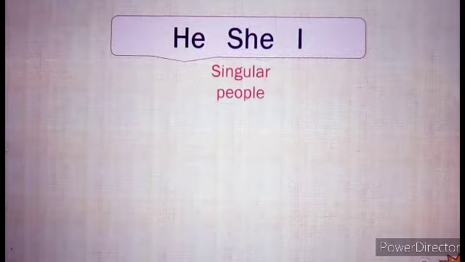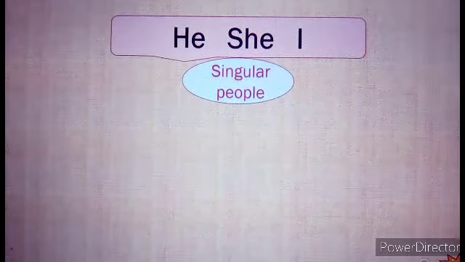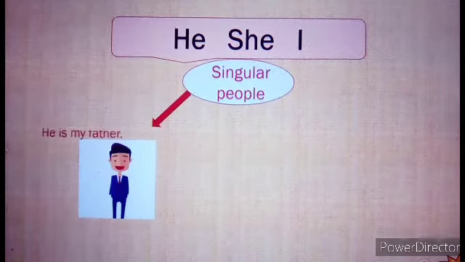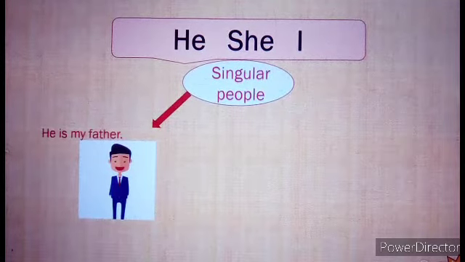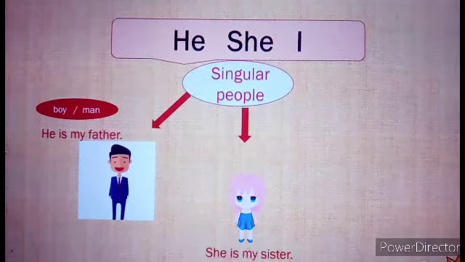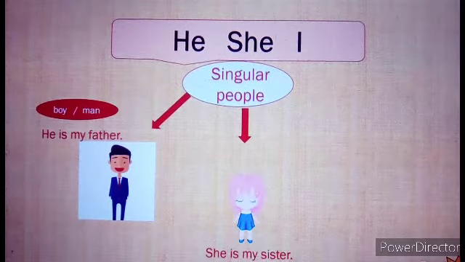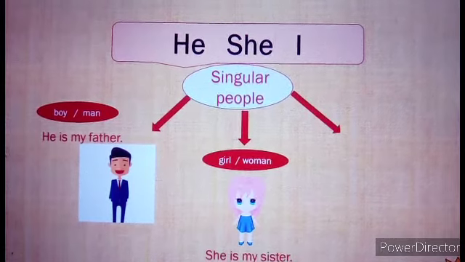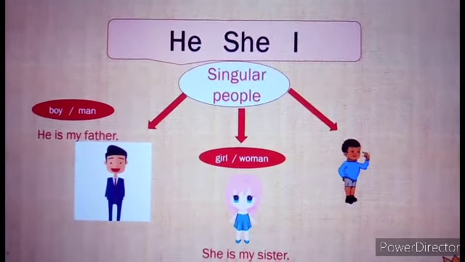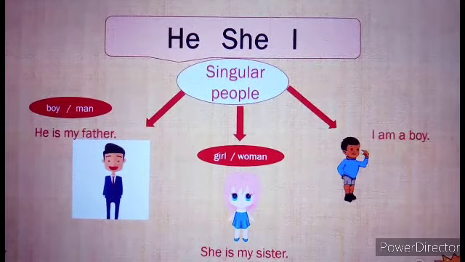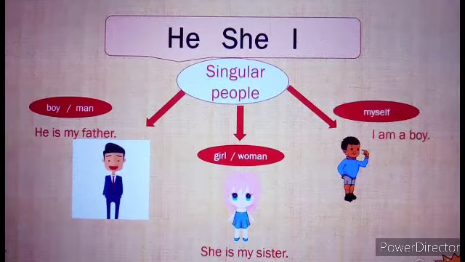Use of he, she and I. We use he, she and I with singular people. For example, he is my father. He, we use for a boy or a man. She is my sister. She has blue eyes. She, we use for a girl or a woman. When we talk about ourselves, then we use I. I am a boy.